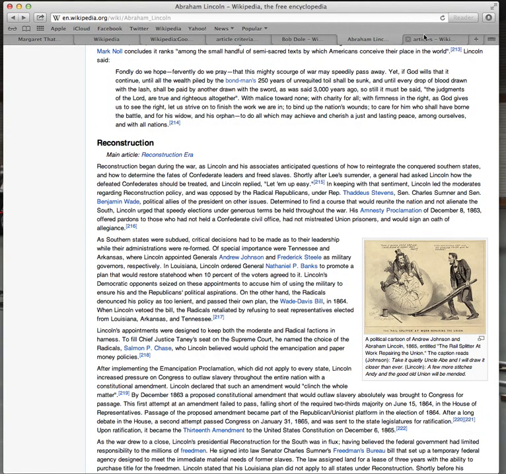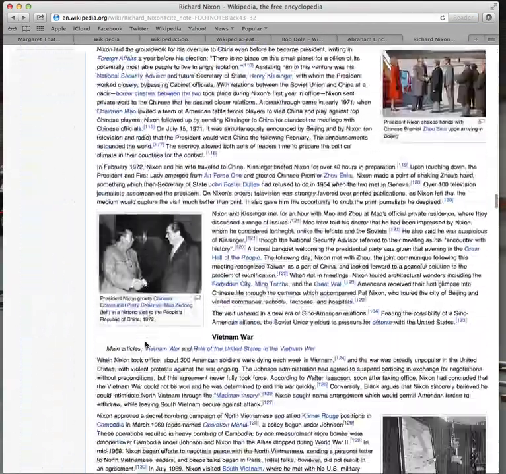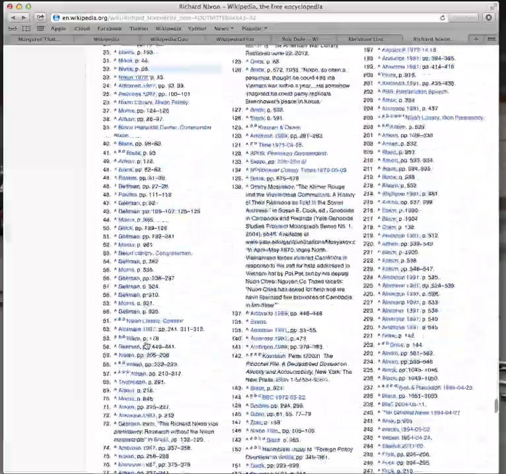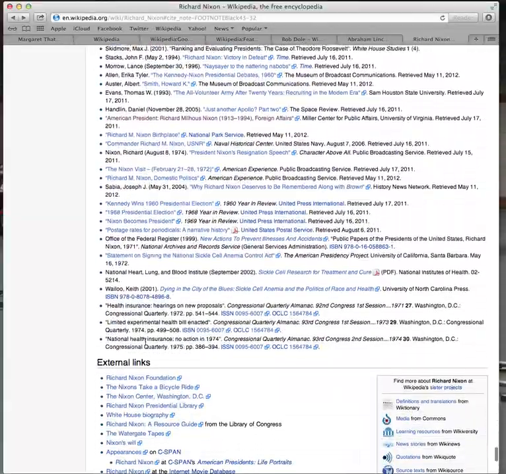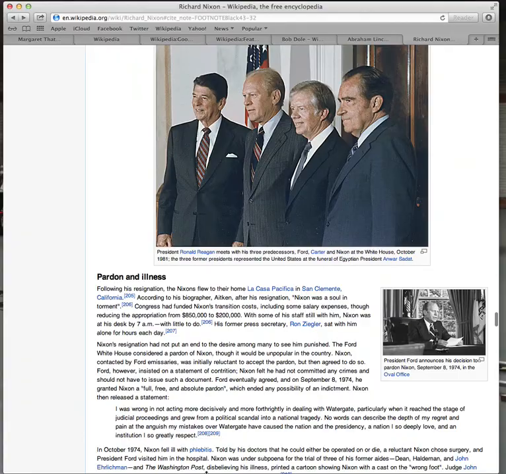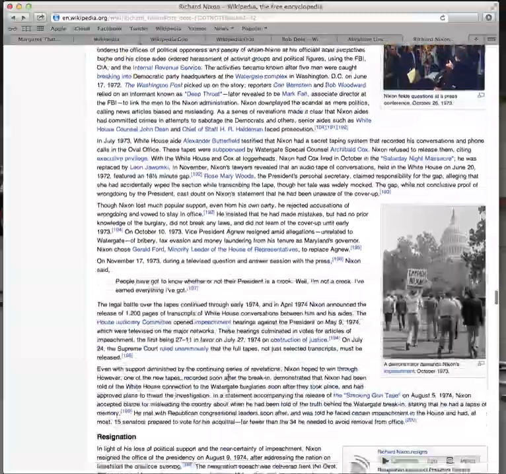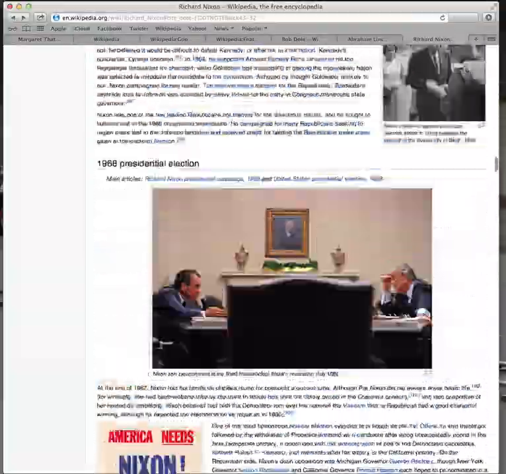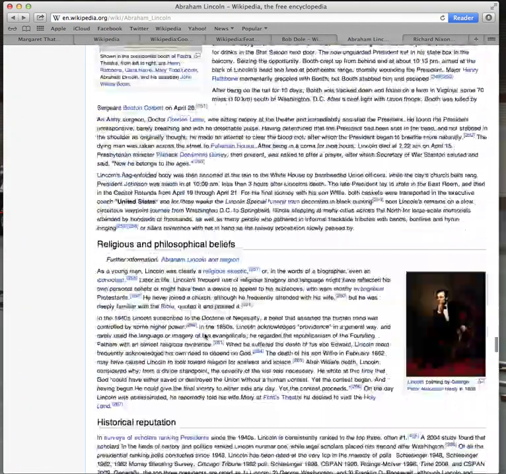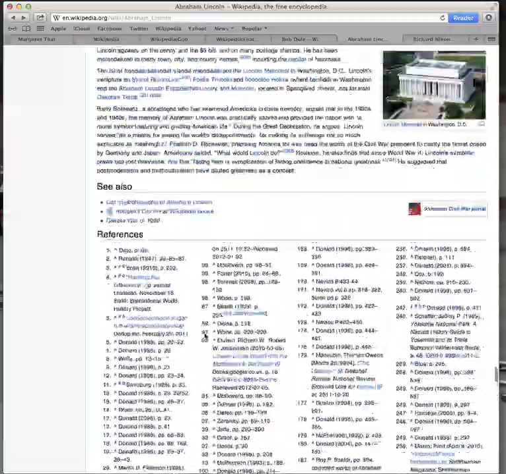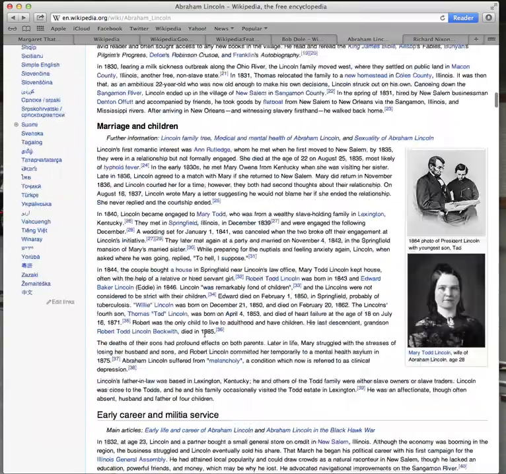Let's go over here, click here, and let's scroll down. Let's take a look at Nixon's article. And look at the wealth of sources. There are tons and tons of sources here from all different points of view. So what separates Nixon's article from Lincoln's? Well, everything in Nixon's article does have a footnote attached to it, and does have a citation. The research quality associated with a featured article is different from that of a good article. Lincoln's article is good. There are tons and tons of source materials here. Nearly everything is cited, but it's not yet at the level of featured. I'm sure one day it will be, right?